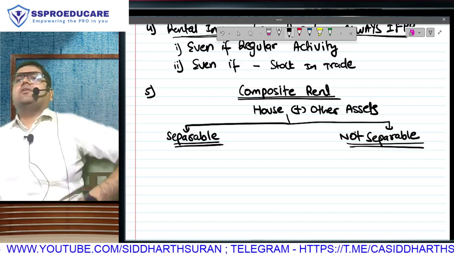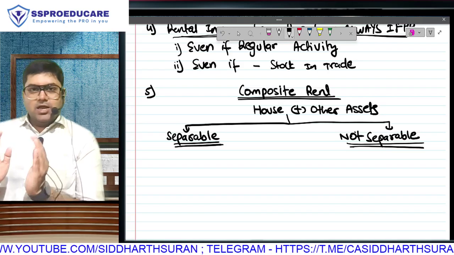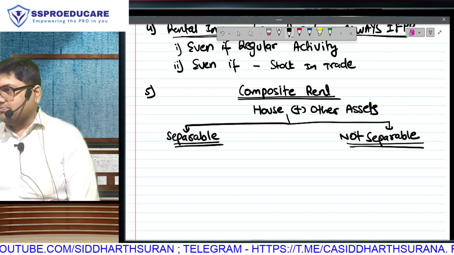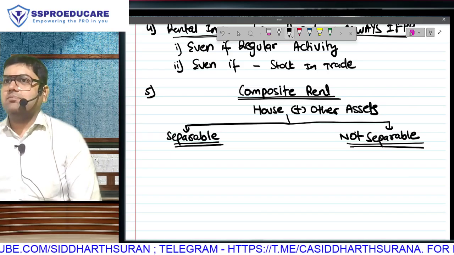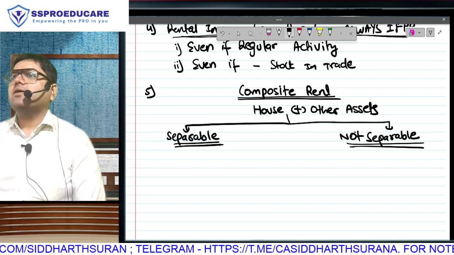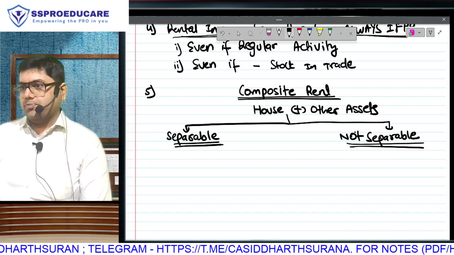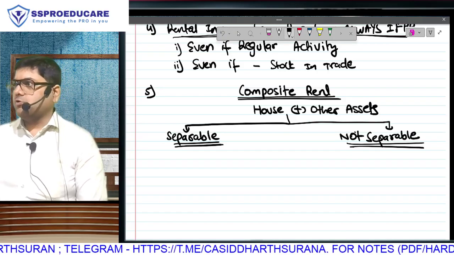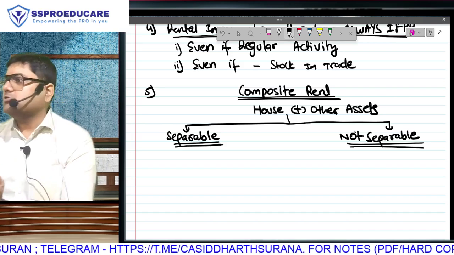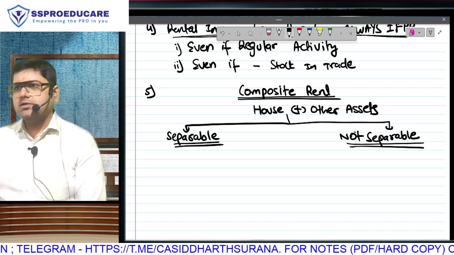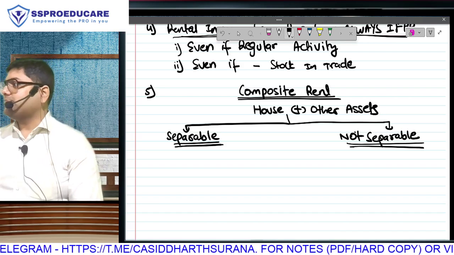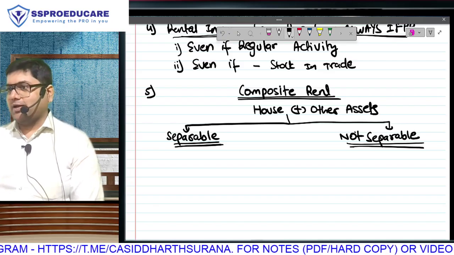Matlab, the option given by the owner to the tenant is, the rent of my house is 1 lakh per month. Bol, you want sofa, dining table, furniture, etc. So 1,30,000 per month. He is giving you an option. So 1 lakh is the rent of the house and 30,000 is the rent of the furniture. Very easy. But there is another possibility that he has already brought sofa, dining table, etc.